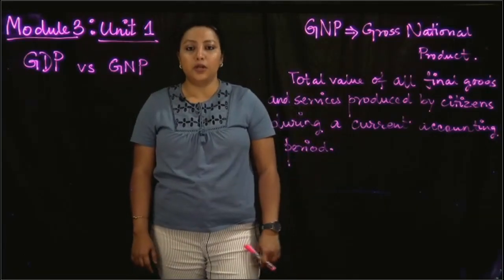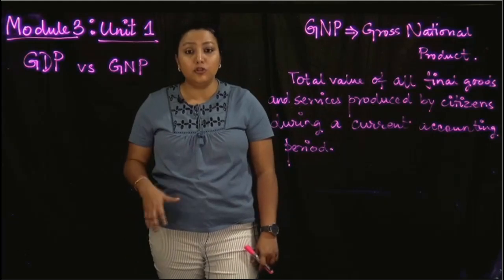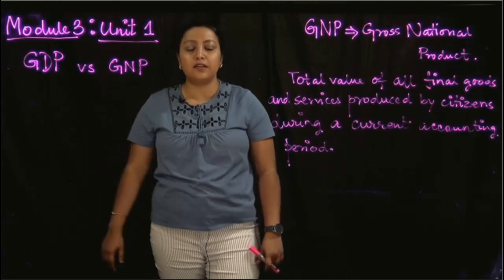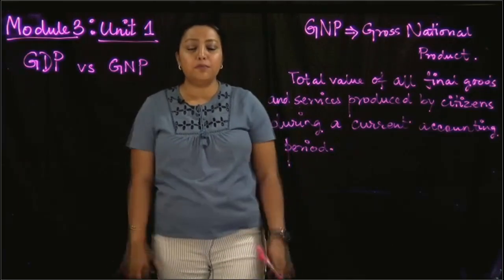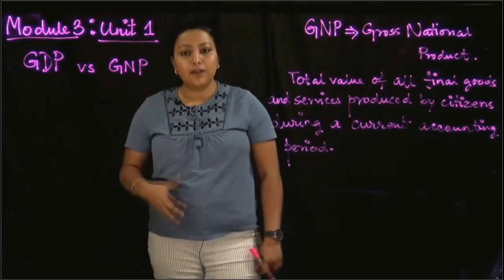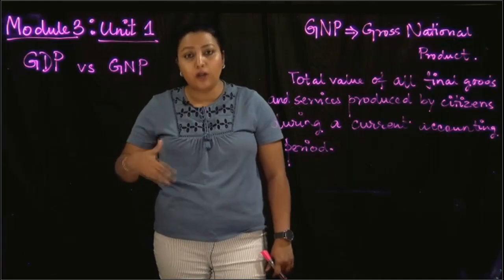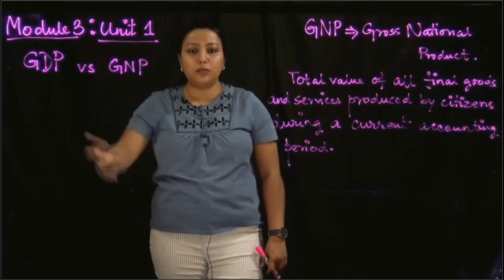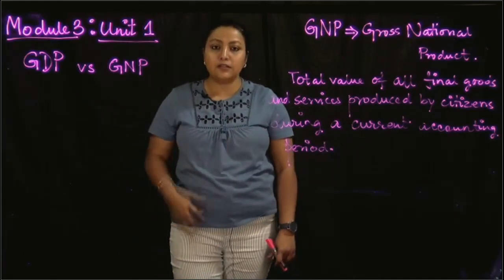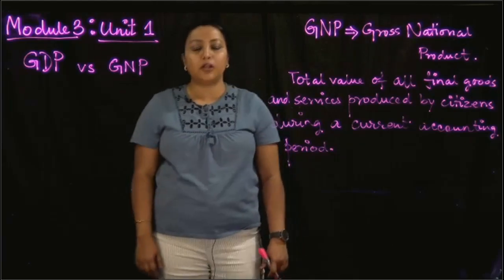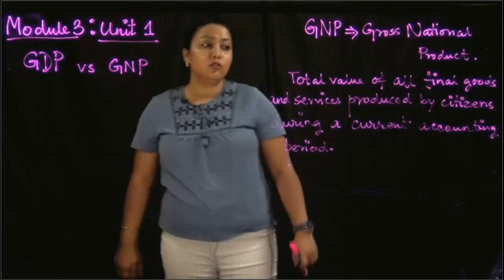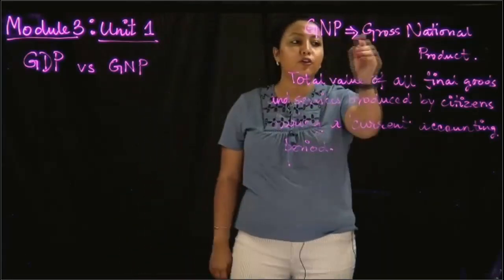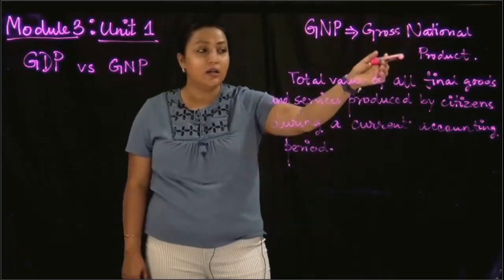Now, in the real world, the GNP is not used as much as the GDP as an indicator for the macroeconomy. However, it is a very important indicator that gives information above and beyond the GDP, conveying certain very important macroeconomic information. Let us first understand what the GNP is. The GNP is an acronym for the gross national product.